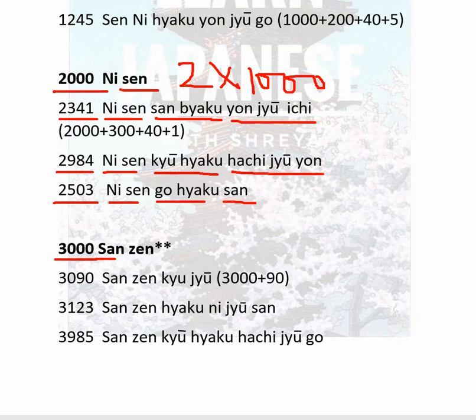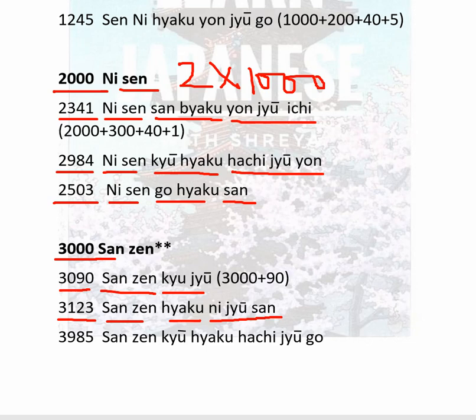3000. 3000 is not san sen, it's san zen, an exception. 3090 is 3000 plus 90. 3000 is san zen, 90 is kyuju. San zen kyuju. 3123: san zen, 100 is hyaku, 23 is nijusan.